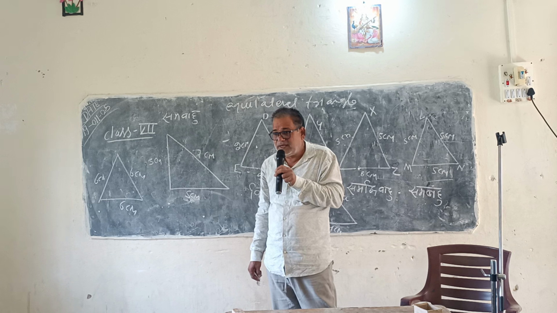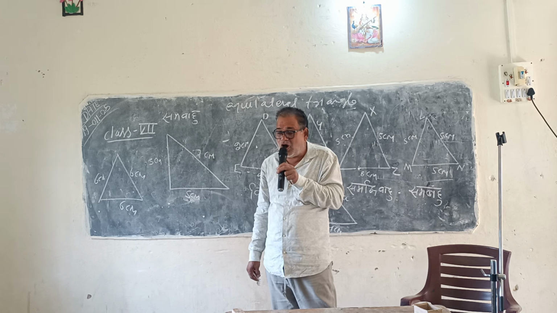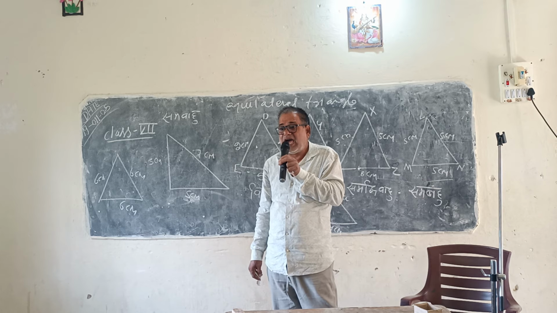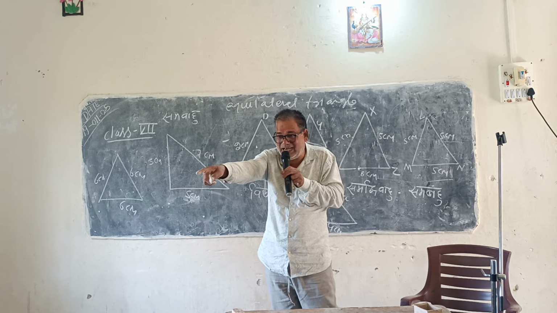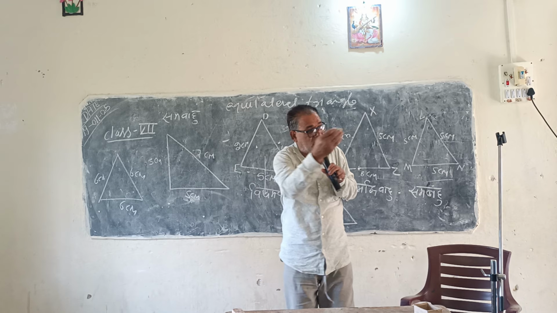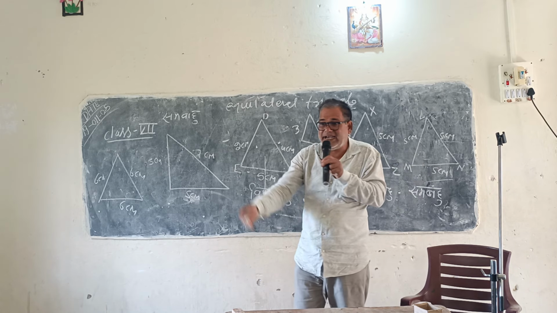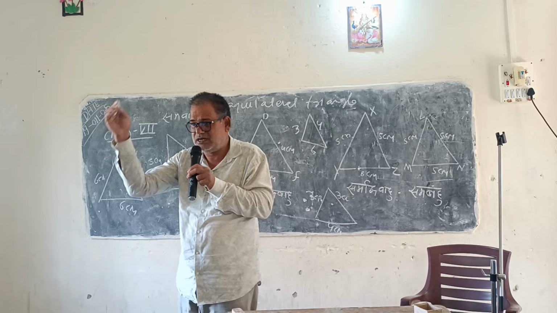So, we have 3 kinds of triangle on the basis of their angle, and they are acute-angle triangle, right-angle triangle, and obtuse-angle triangle.